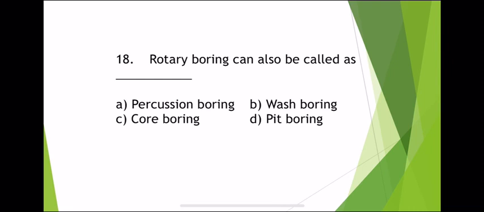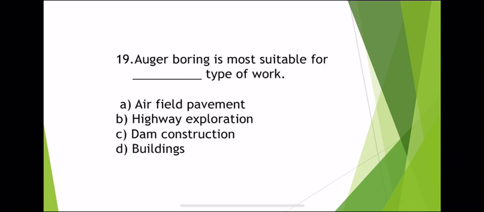Rotary boring can also be called as? Rotary boring means a drill bit is fixed at the lower end of a drill rod and rotated. This is suitable for rock formation. Percussion boring is suitable for any rocks, and wash boring is suitable for non-cohesive soil. Here rotary boring is similar to core boring. Core boring is drilling boreholes and obtaining rock cores. Rotary boring can also be called as core boring.